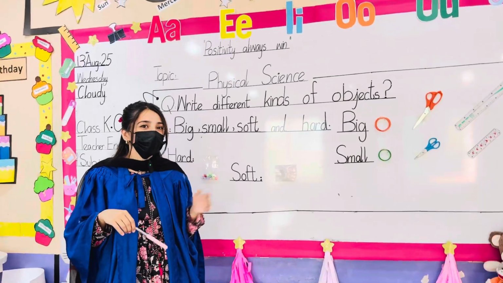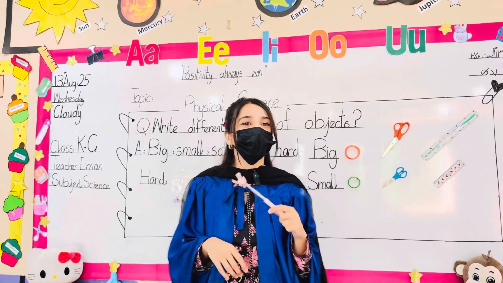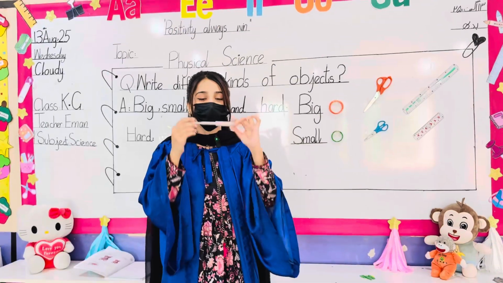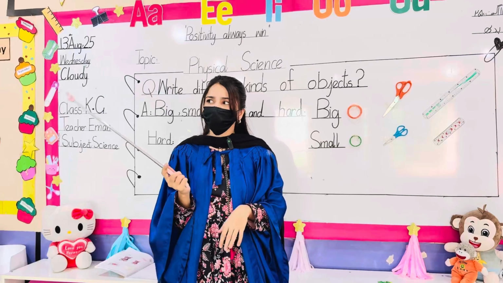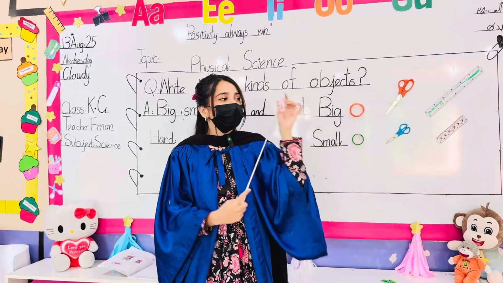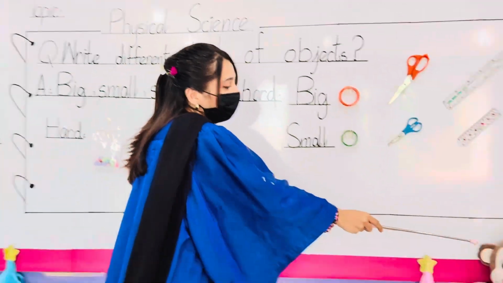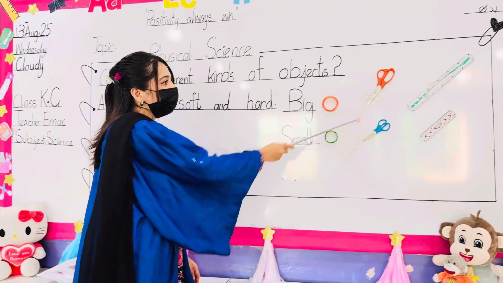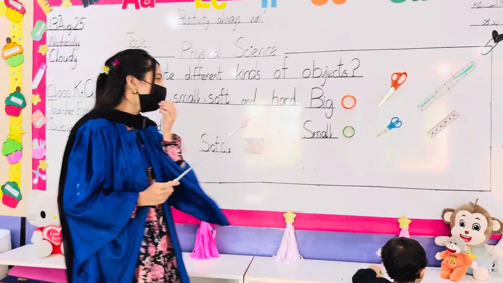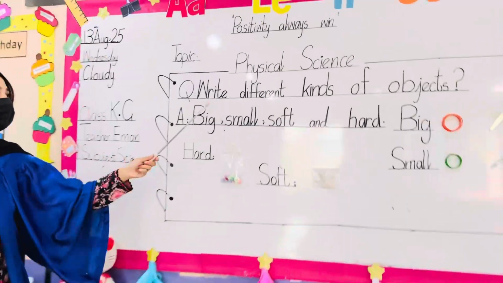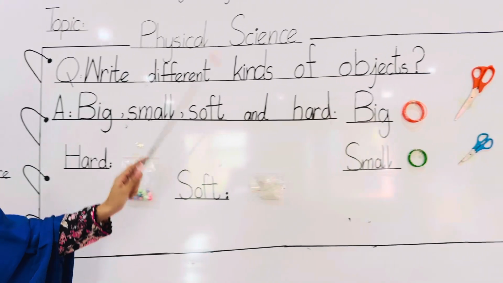Do you know what is object? क्या आपको पता है object क्या होता है? Anything around us, हमारे आसपास कोई भी चीज जो हमारे पास है जिसको हम देख सकते हैं और टच कर सकते हैं, that is object. For example, I am holding this pointer. I can see this, I can touch this, so this is object. This teddy bear is an object. This scissor is an object. Everything around me which I can see and touch is an object. So, here I am going to discuss the kinds of objects. The kinds of objects are big, small, soft and hard.